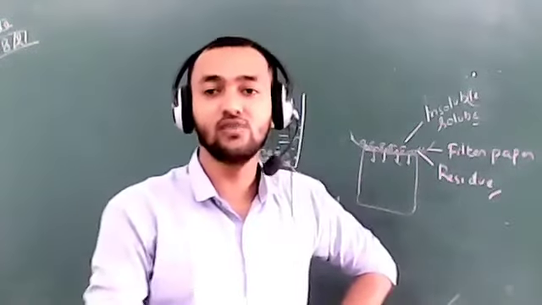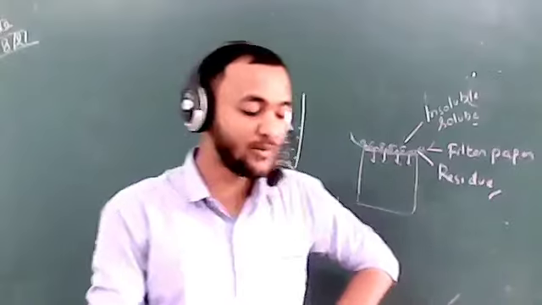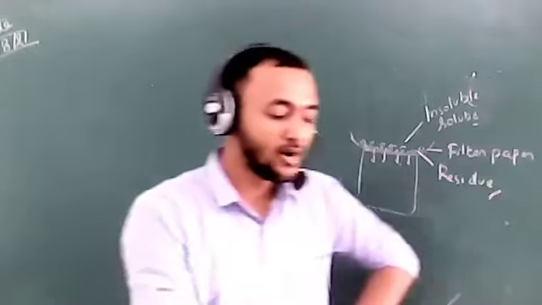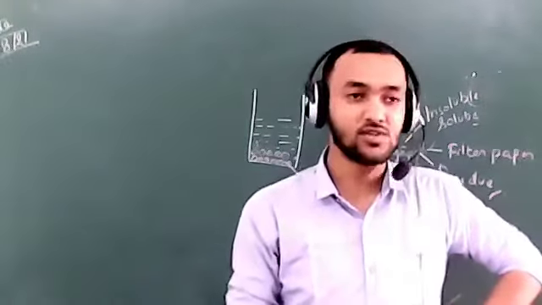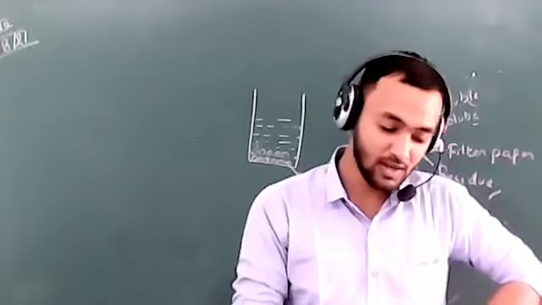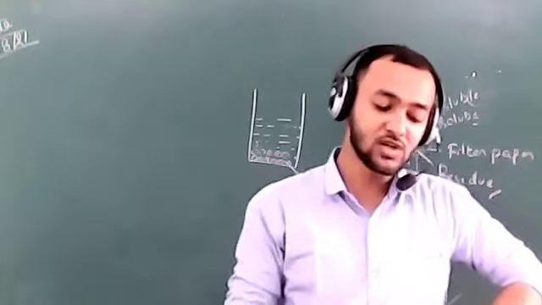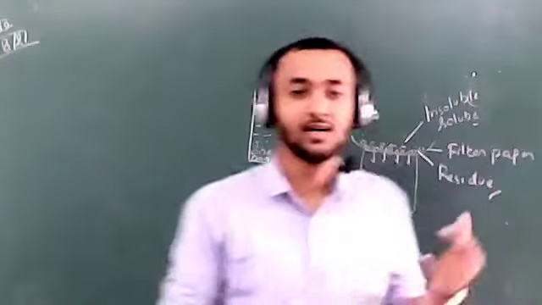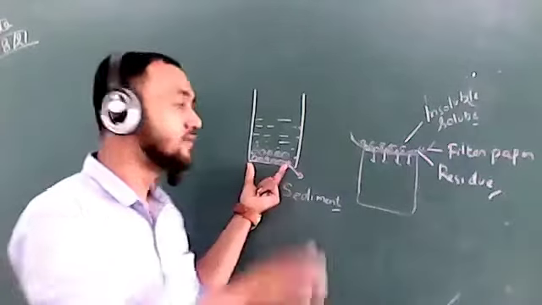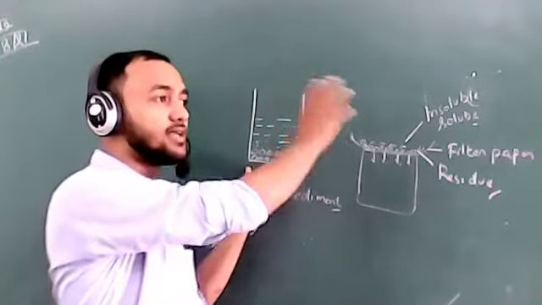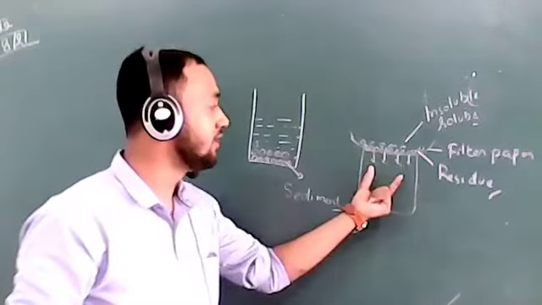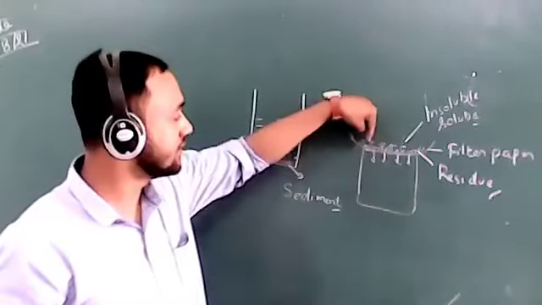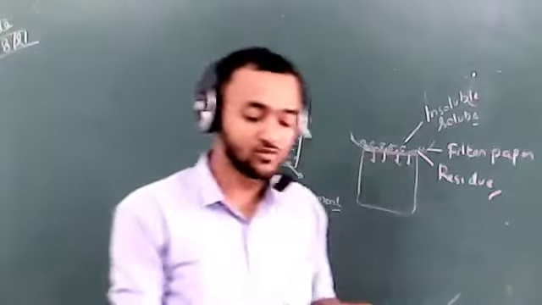So these are the things you have to revise properly. I hope everybody has understood what we have learned today about solution, solvent, immiscible liquids, miscible liquids, and the separation of liquids from insoluble solids by sedimentation and decantation. In sedimentation, the solid settles down and we just transfer the water into another container. In filtration, we take a filter paper like cotton cloth or something else, and we transfer the water, and the solid is collected on the filter paper. So these two methods we have learned.